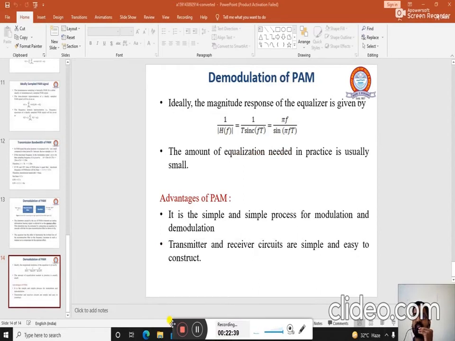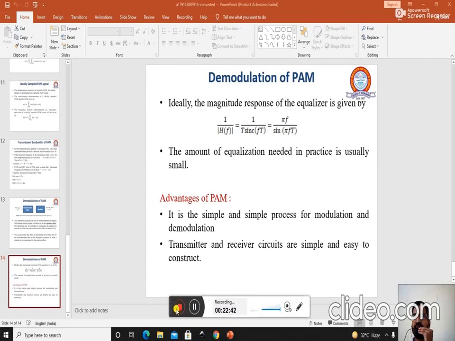Now we will move to the lab. Good afternoon, students. As I have already told you during the theory part of this experiment how pulse amplitude modulation is performed, in this laboratory part I will first show you the kit setup needed for this pulse amplitude modulation experiment, and then we will move towards the experiment. I will show you the setup, the kits, the wiring arrangement, everything.